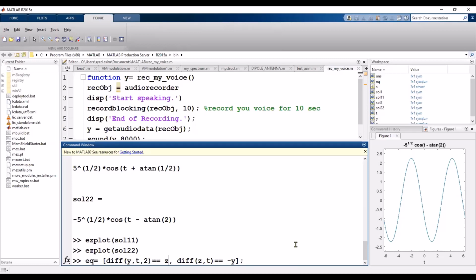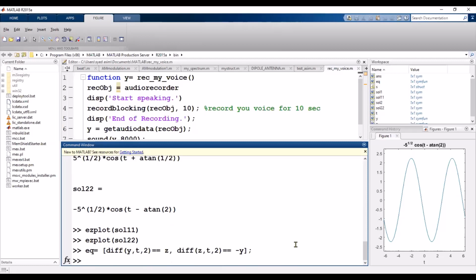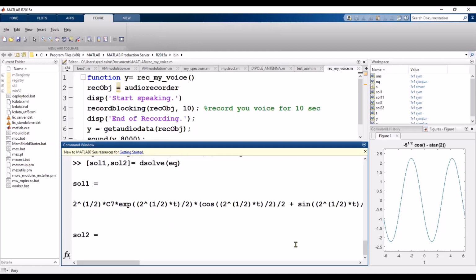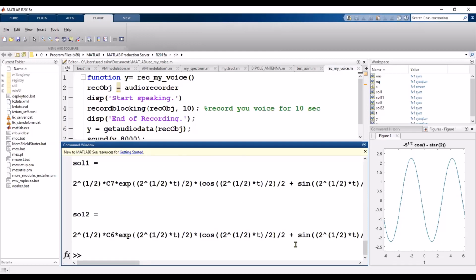Let's suppose I simply write the second derivative, and the second derivative of this equation remains the same, and simply press the enter key, and SOL solution 1 and solution 2. I simply press enter and find the solution of both equations.